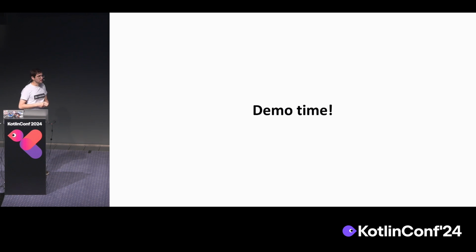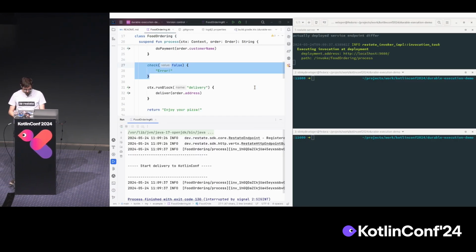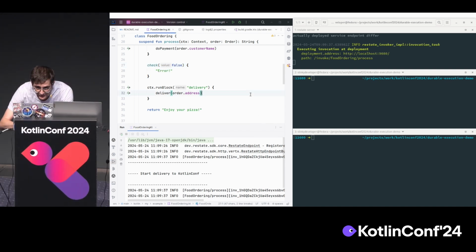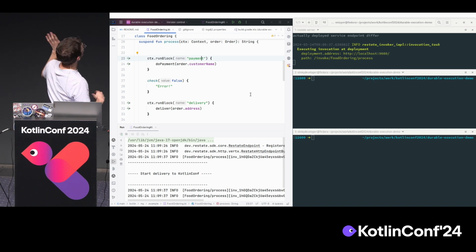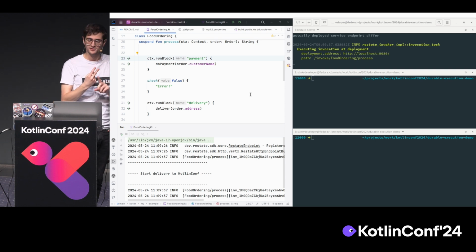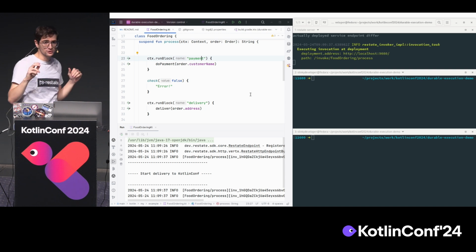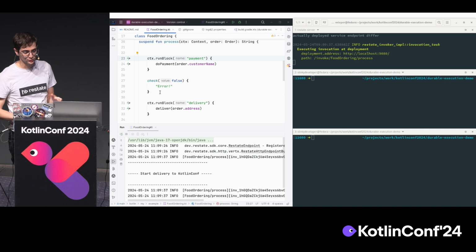Now, I want to show you a very quick demo of how durable execution works in practice, so you get a bit of an idea of how this works. So this is the very same code you saw before on the left side. You have do payment, delivery. There are just two new things. First, we have wrapped do payment and deliver inside those ctx.run blocks, which I'm going to explain in a second what it does. And then I have also introduced an artificial failure, just doing check faults, effectively.